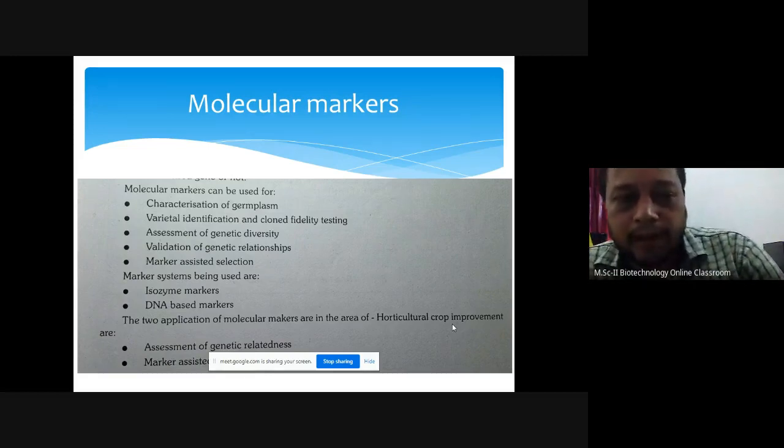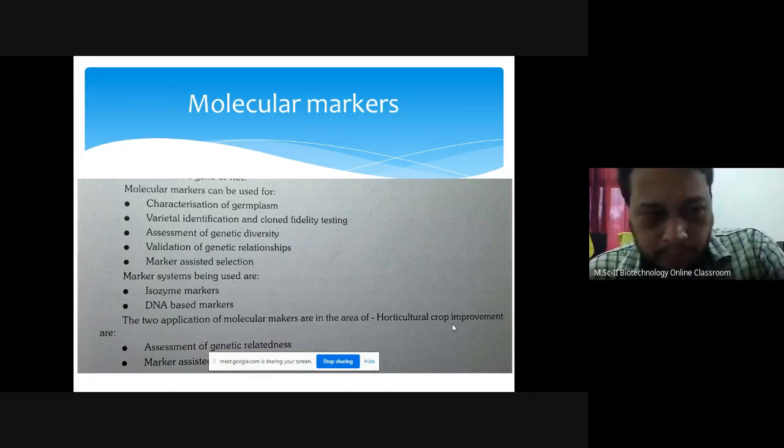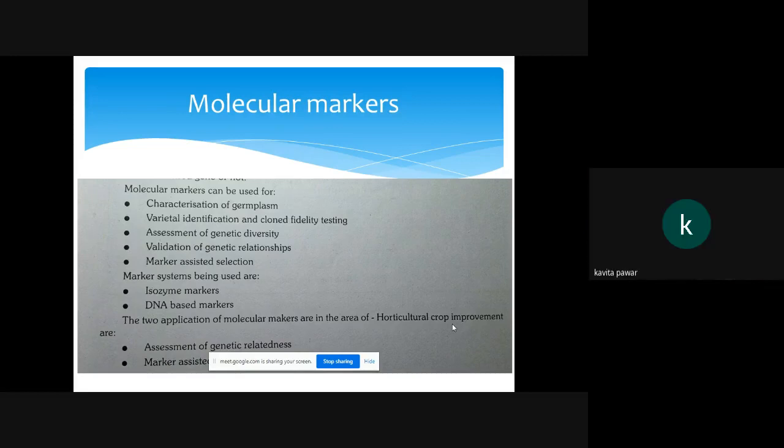Second is varietal identification and clone fidelity testing. Now if you are doing टिश्यू कल्चर, करतात माहिती तुम्हाला ह्याचं? बनाना टिश्यू कल्चर. सगळ्यांना माहिती ना? बनाना टिश्यू कल्चर. हो सर. In this banana tissue culture, what happens?